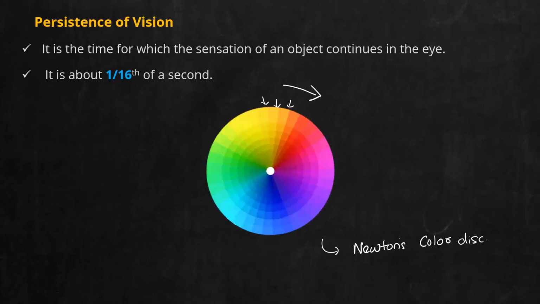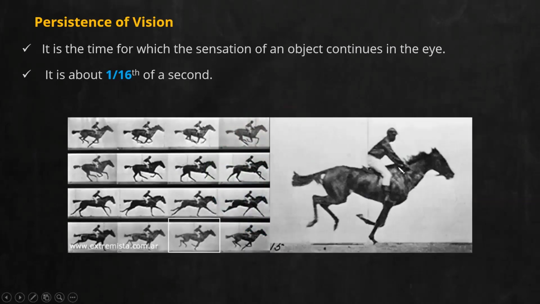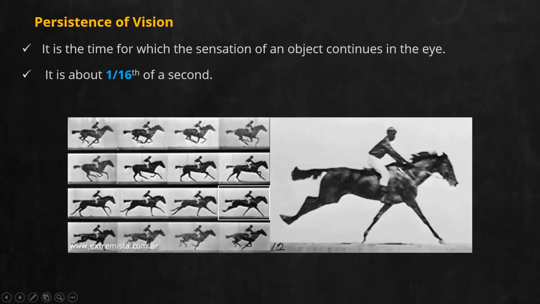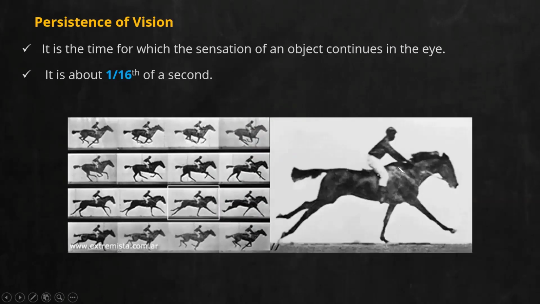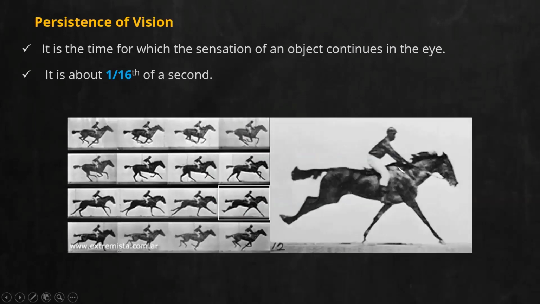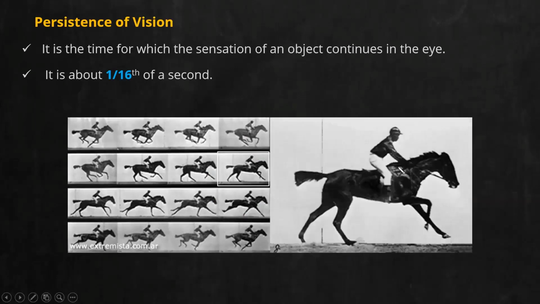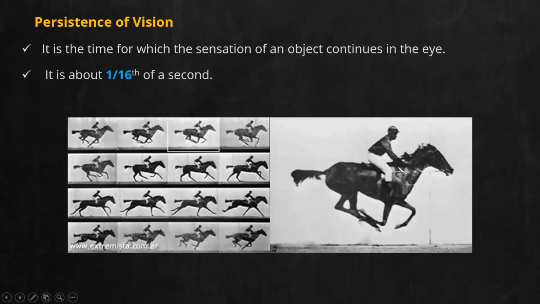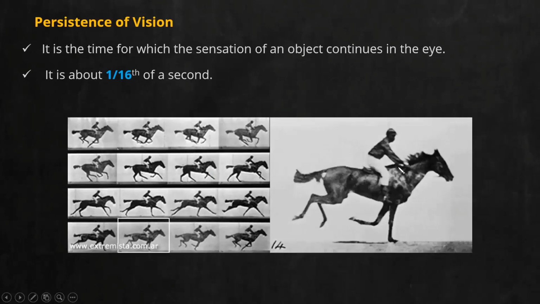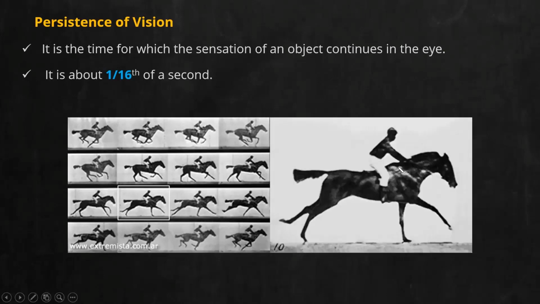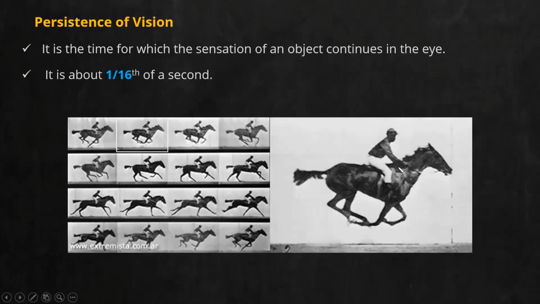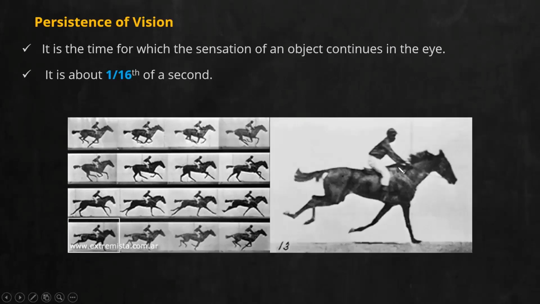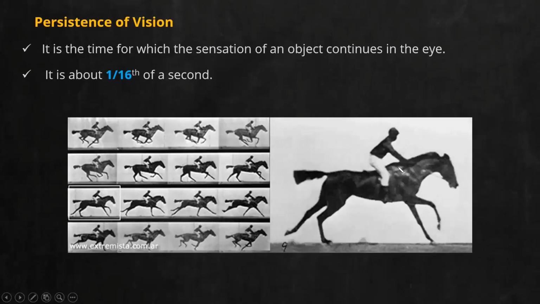Now, apart from that, I already told you it is also the principle for all the movies or motion pictures that you consider. Here you can see there are 16 photographs of a person riding a horse. Now, if these 16 photographs are played one after the other, you perceive that the person is continuously moving. So this is also an example of persistence of vision. Again, I am repeating, here we have displayed 16 photographs of the horse moving forward. But if I play these photographs one after the other continuously, you will perceive that it is continuously in motion.